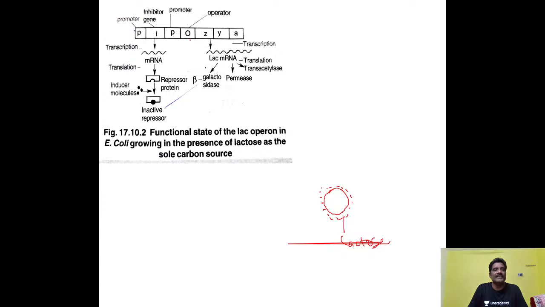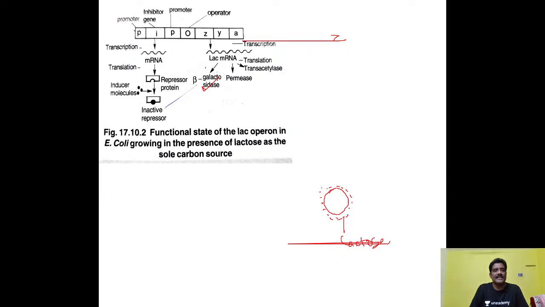How will the operator gene be free from the repressor protein? One point you have to remember. Whenever lactose is present around this E. coli bacteria, the Z gene is able to produce beta galactosidase enzyme.